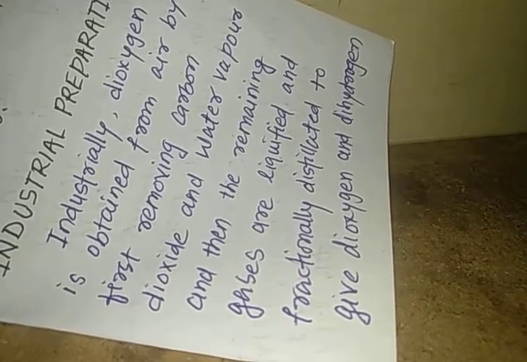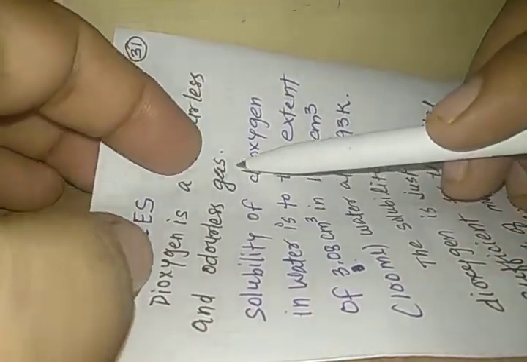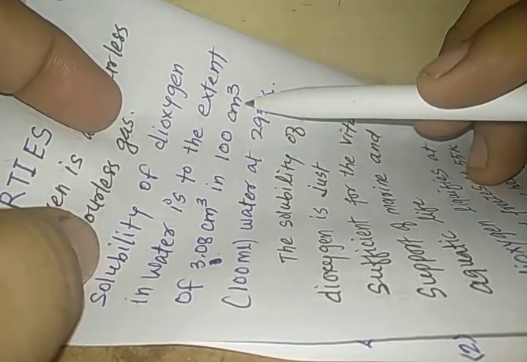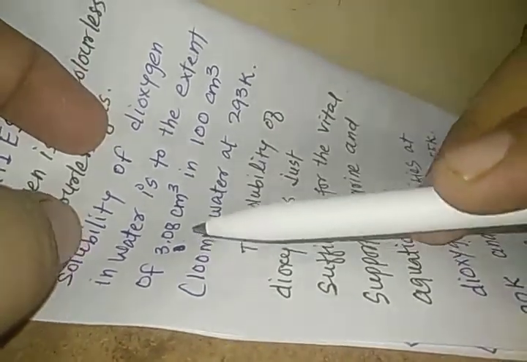By various methods. Now we should study about the properties. Dioxygen is a colorless and odorless gas. Solubility of dioxygen in water is to the extent of 3.08 cm³ in 100 cm³. Remember, cm³ means milliliter. So 3.08 ml of oxygen can be dissolved in 100 ml of water.